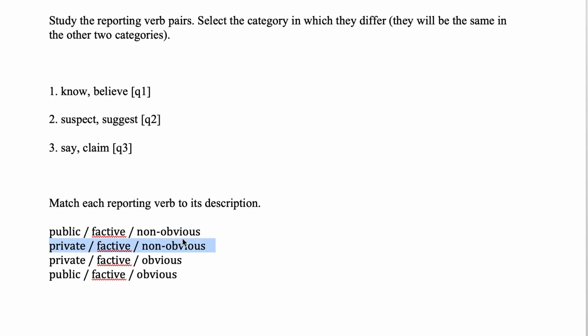All right, but before you tell anybody that secret, now we're looking for something private, factive, non-obvious. Well, picture Indiana Jones in the jungle, stumbling upon some sort of treasure. This is a good example of discover, right? That's a mental process, but it's really there, and you're the first person to do it.